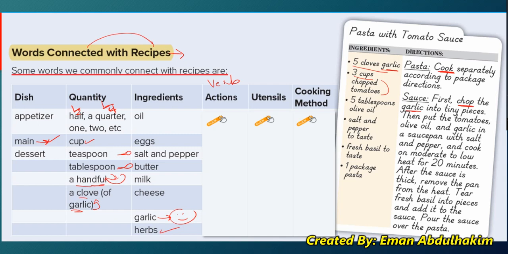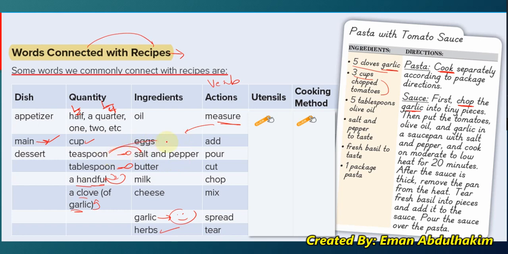After that, let's see what kind of actions we do when we cook. Okay, let's see. Yup, we need to measure things, right? We need to measure the eggs. We need to, for example, use 2 eggs, or we need to measure salt and pepper, because when we measure salt and pepper, we will have to add, for example, a teaspoon of salt and a teaspoon of pepper and a tablespoon of butter. Okay, so we have to measure, and then we have to add.